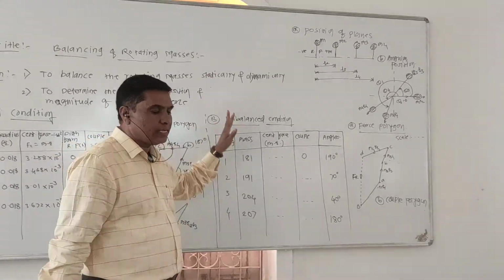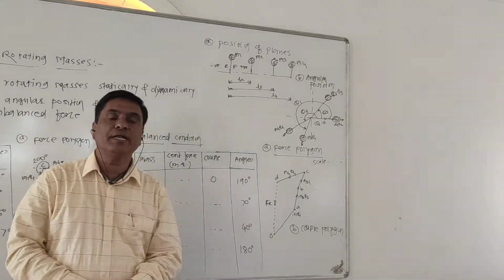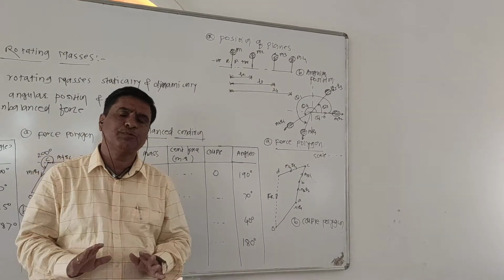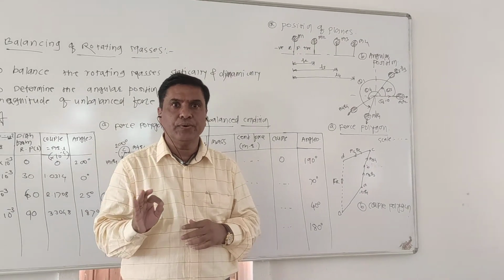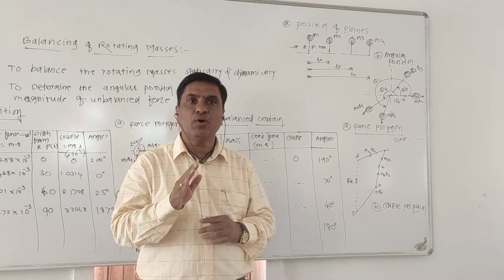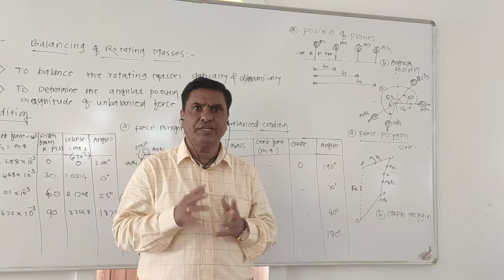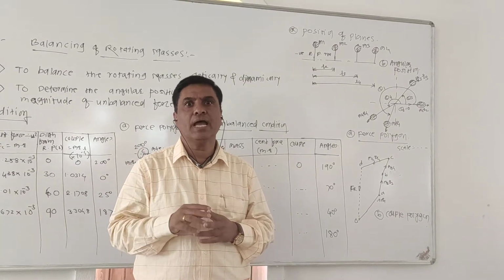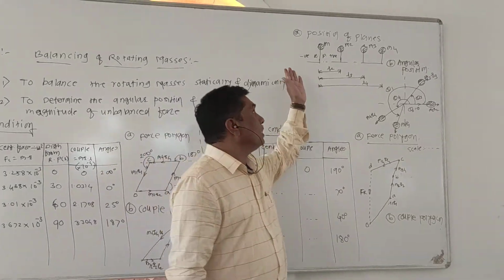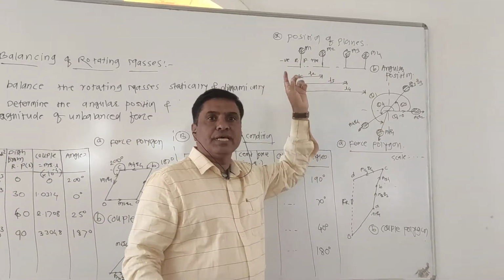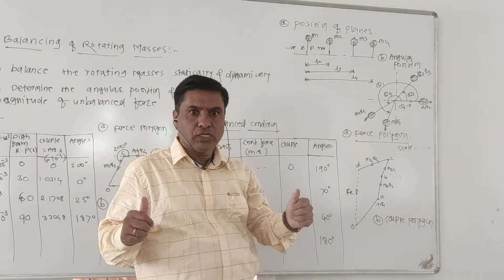Now, in our experiment, we are taking 4 masses with different magnitudes. Suppose the magnitudes are m1 in kg, m2 different, m3 and m4. All these 4 masses are mounted on the shaft, because there is one shaft in our experiment.